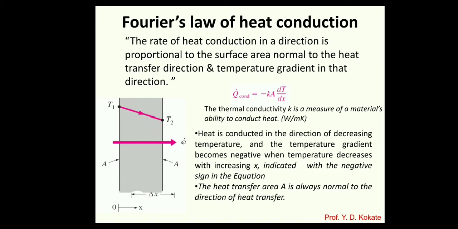So here also there is a negative sign, which indicates that in the direction of heat transfer the temperature gradient decreases, so it is indicated by the negative sign. The heat transfer area is always normal to the heat transfer direction, and with the help of that we can easily find the heat transfer by Fourier's law. Like this, whatever amount of heat is transferred by conduction we can find with the help of Fourier's law.